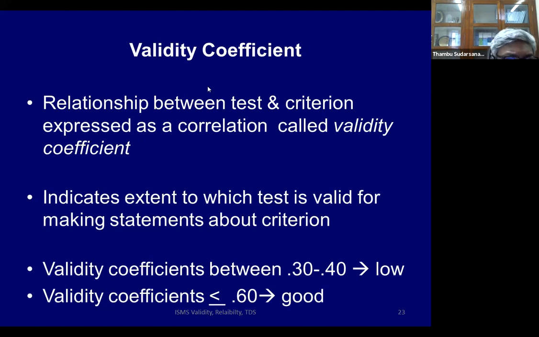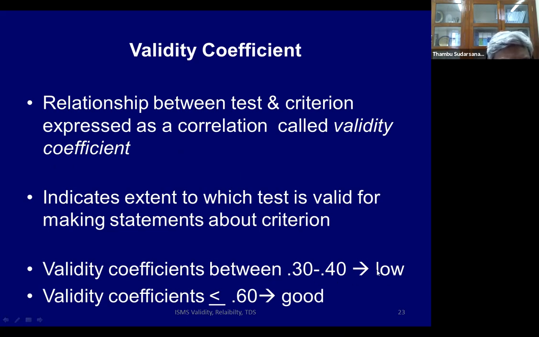The relationship between your new question and the criterion or the gold standard question is expressed as a validity coefficient. It indicates the extent to which the test is valid for making a statement about that criterion or that gold standard. Validity coefficients can range between